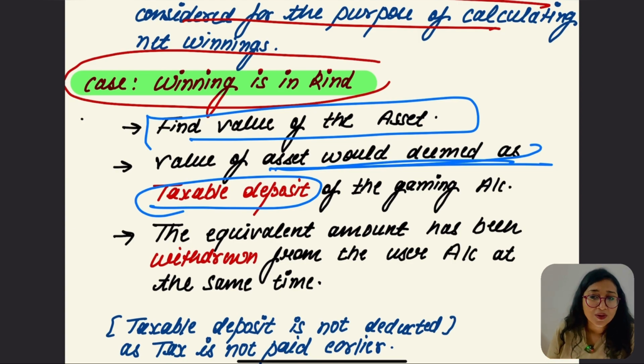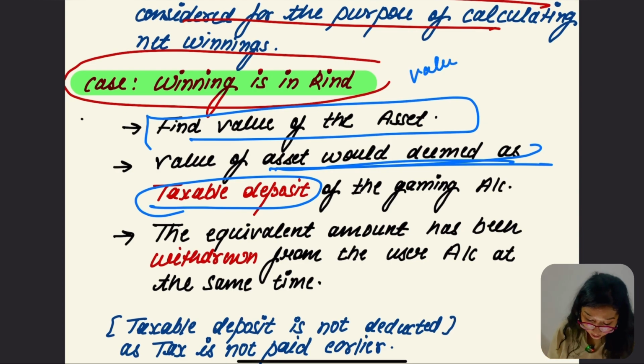Earlier we were using non-taxable deposits. Non-taxable deposit means that on that income we have already paid tax to the government. Taxable deposit means where the tax is actually not paid to the government.